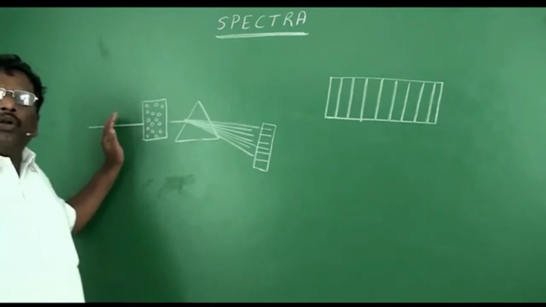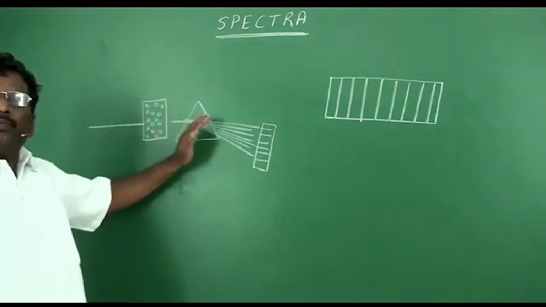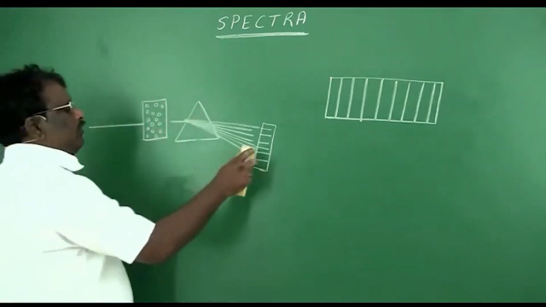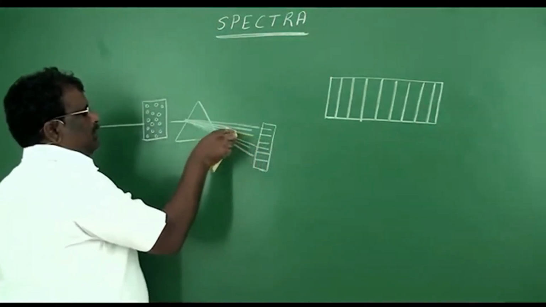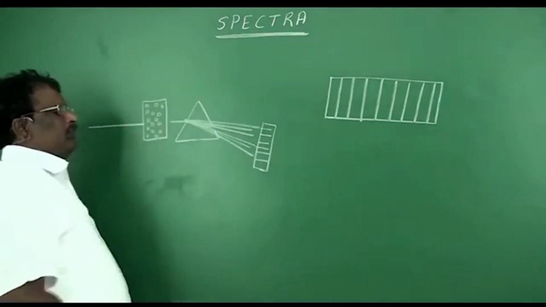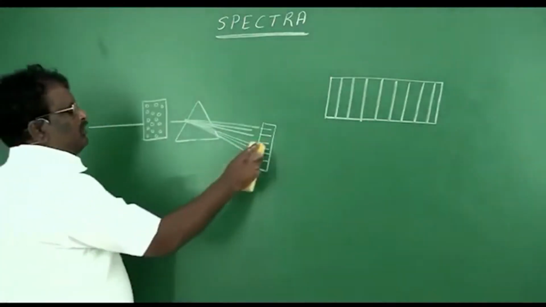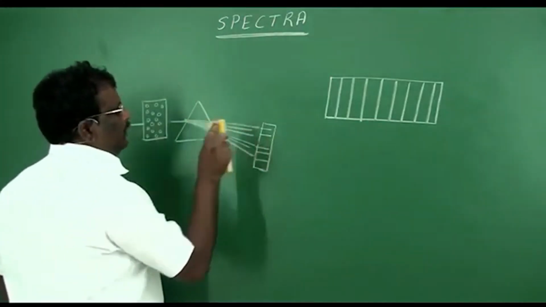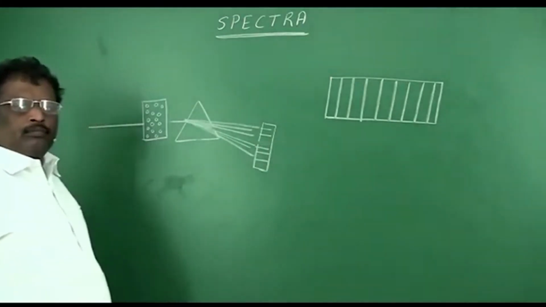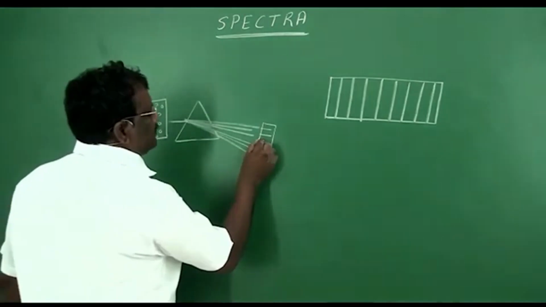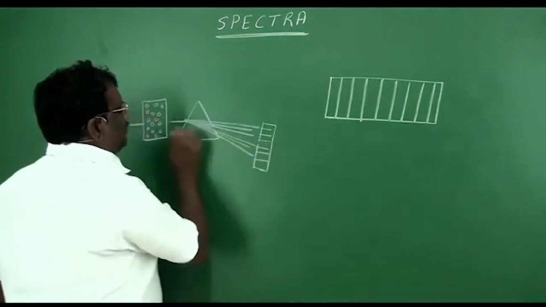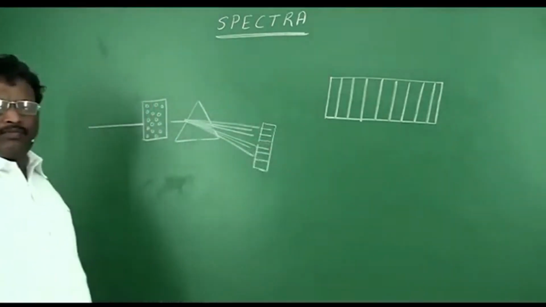So, before this light enters the prism, suppose this wavelength was absorbed. What happens? This line in the spectra will disappear, and there will be a gap found here. So all the lines will appear in the spectra except the line that was absorbed by these atoms.